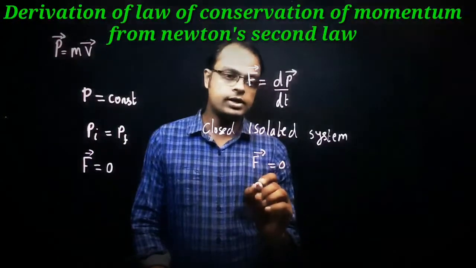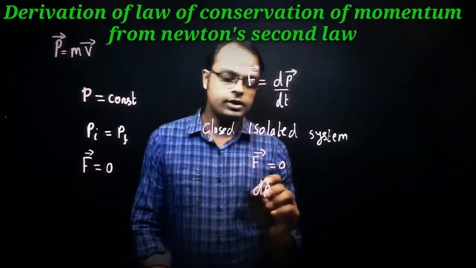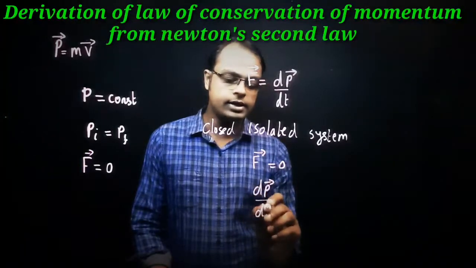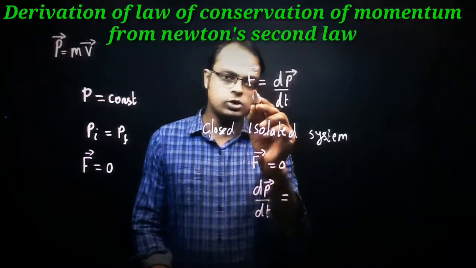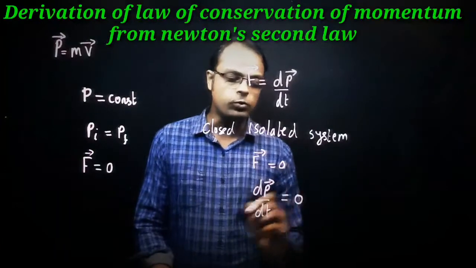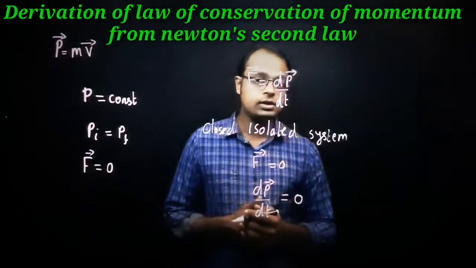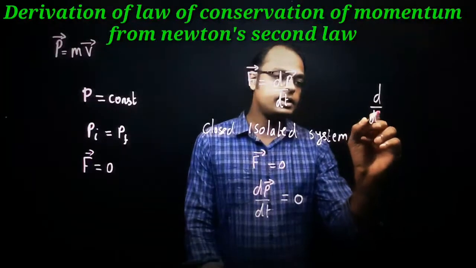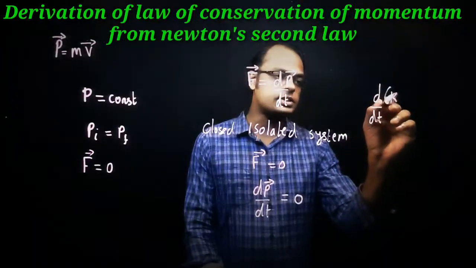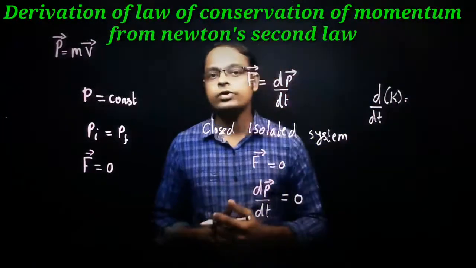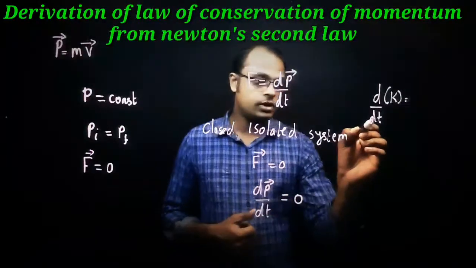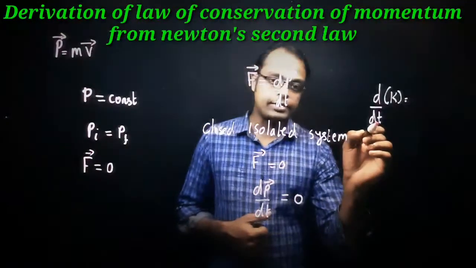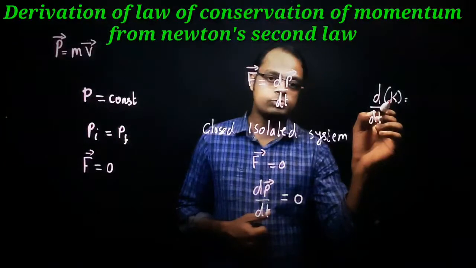So in this case, we can write this equation as dp vector divided by dt is equal to, instead of F, what is the value? 0. Now, as you already learned in differential equations, what is the derivative of a constant? Here the derivative is taken with respect to time, but the constant is not a variable with respect to time, right?